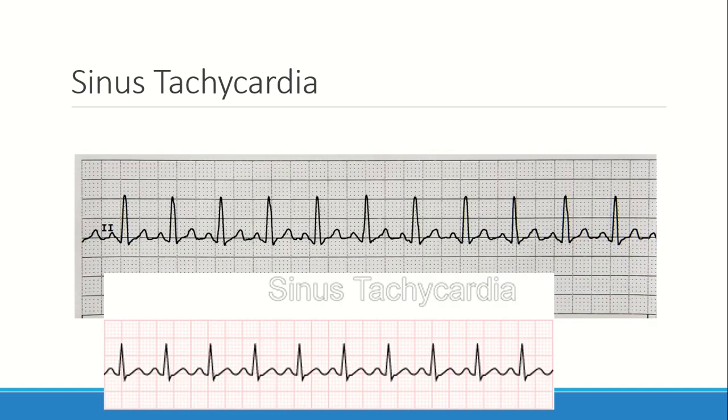And this is sinus tachycardia. As we see, the R-R interval is almost 2.5 small boxes, so the rate is more than 100, so that's sinus tachycardia.